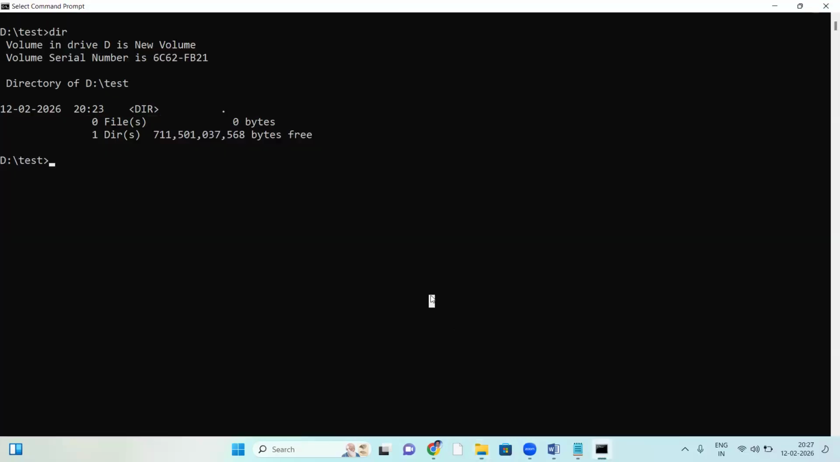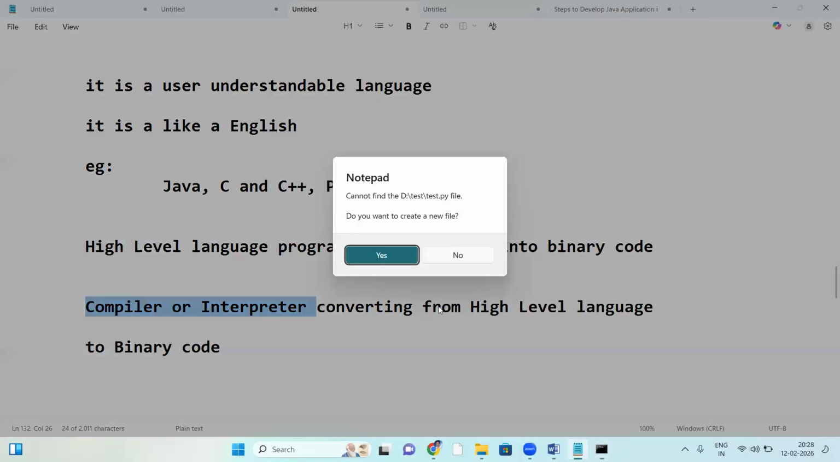Now let us start writing a simple Python script using Notepad. Notepad test.py, right? .py is the extension. Open, right? Do you want to create a new file? Yes. A very simple script here: addition, subtraction, and multiplication of two numbers.